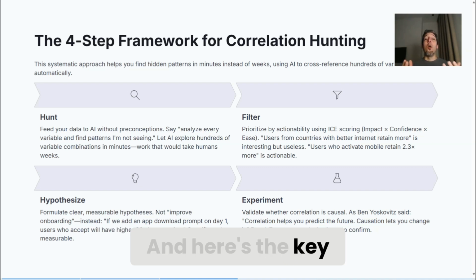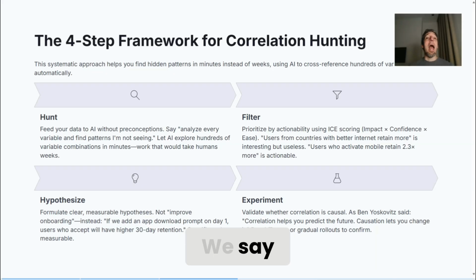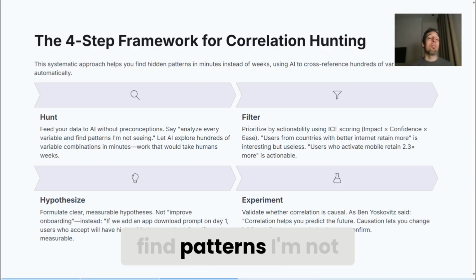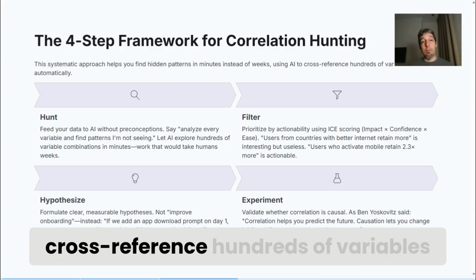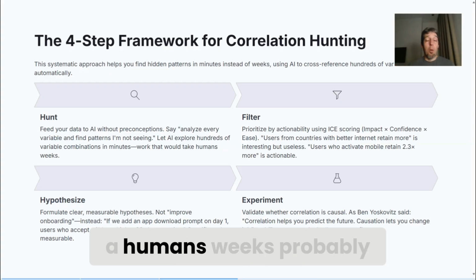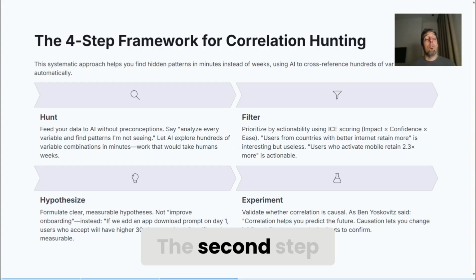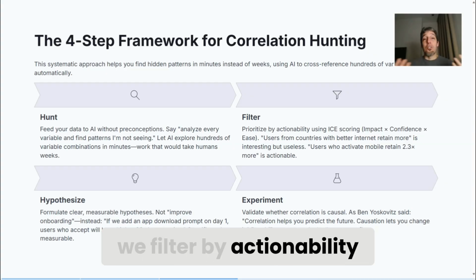And here's the key: we don't tell it which metrics to look at. We say, analyze every variable and find patterns I'm not seeing. We delegate the exploration, and AI can cross-reference hundreds of variables in minutes, something that would probably take humans weeks to do. The second step, of course, is filtering, because from the correlations it finds, we filter by actionability.